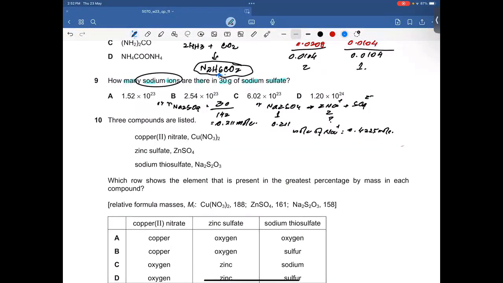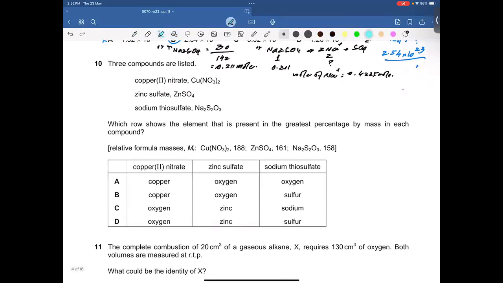Oh my goodness. I'm running out of space. So let me solve this. 1 mole equals 6.02 times 10 to the power 23 ions or particles. So if we have 0.4225 moles, how many particles or ions do we have? So multiply by 6.02 times 10 to the power 23. So it's going to be 2.4 times 10 to the power 23. That's my answer. So that's incorrect, and that's the correct one. Okay.